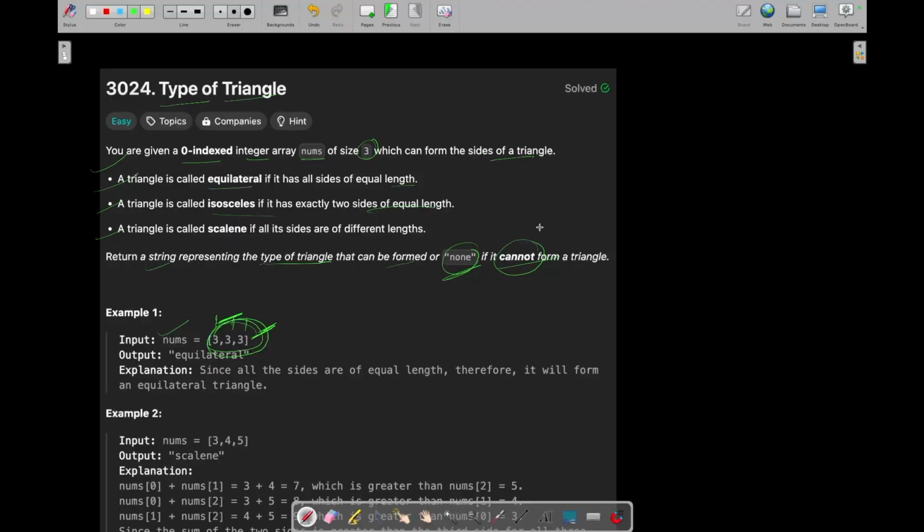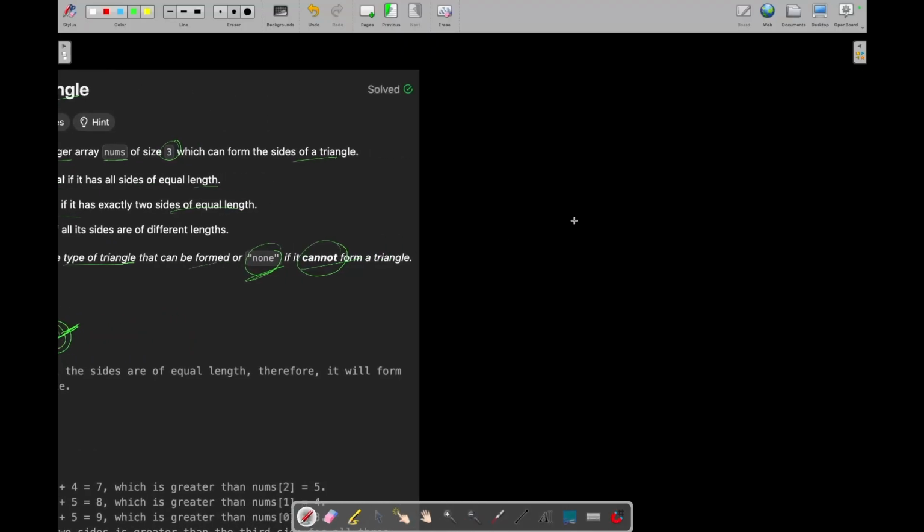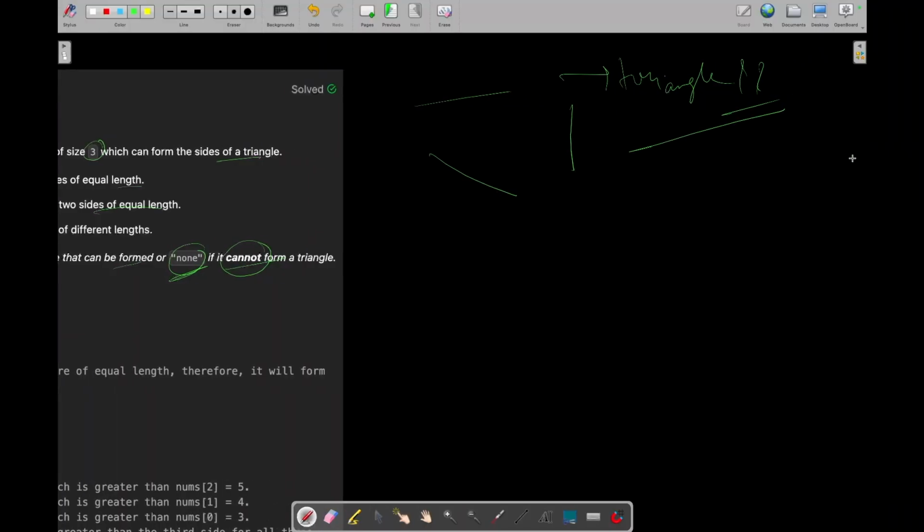If we have been given three sides, is it always necessary that they can form a triangle? I think we all have studied in our smaller classes that to form a triangle, the sum of two sides of a triangle should be greater than the third side.